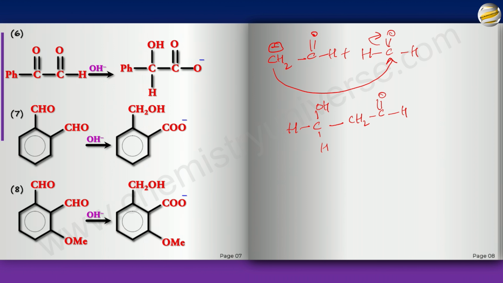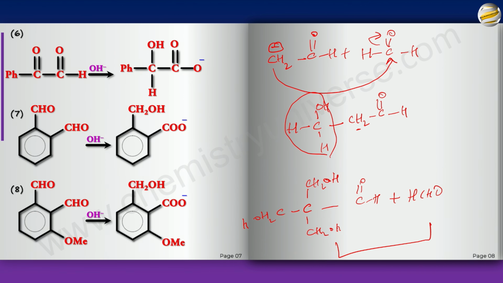So basically, one formaldehyde has become CH2OH. Can you see that it's got 2 more H? And in fact, there were totally 4 formaldehydes. So I can use 2 more formaldehydes now. Meaning this carbon will get 3 CH2OH because of the 3 alpha H. These are all aldol. I hope you understand this. Now there is a 4th formaldehyde left. But now can you see that among these 2, there is no alpha H in either one of them